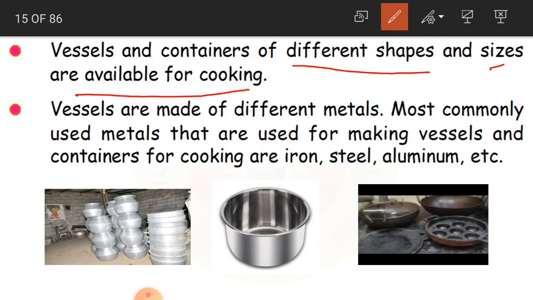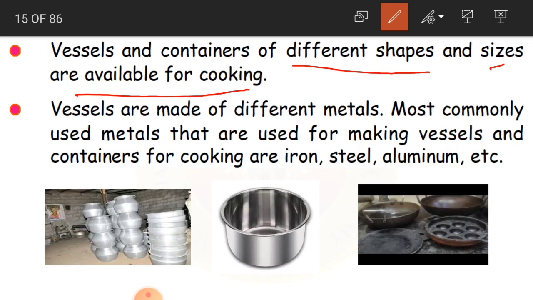We use them for cooking. You cannot just put a vegetable on the stove, it cannot be cooked and we cannot eat it. We need some container or vessel where we can place our food ingredients, then we can cook it and then we can eat it.